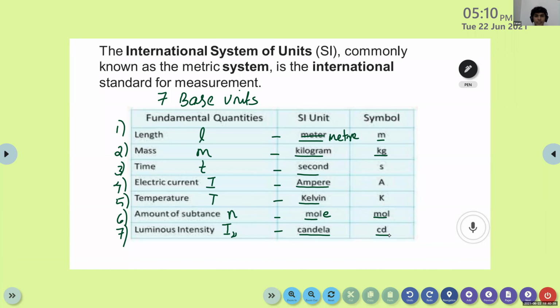Electric current, SI unit ampere, symbol A. Temperature, SI unit Kelvin, symbol K. Amount of substance, SI unit mole, symbol M. Sorry, N, right? Mol, mole. Okay. Luminous intensity, SI unit candela, symbol cd.